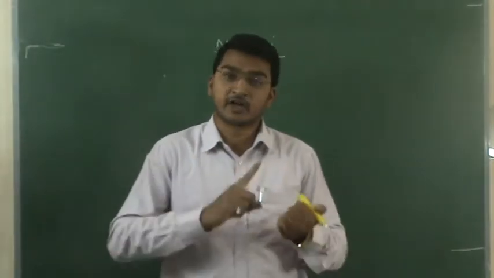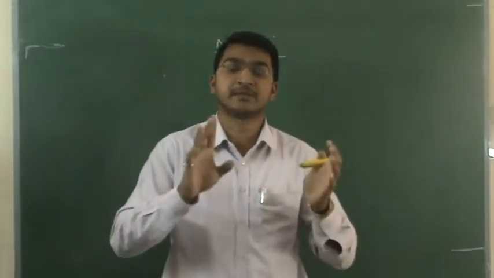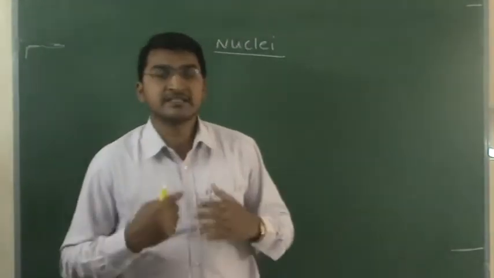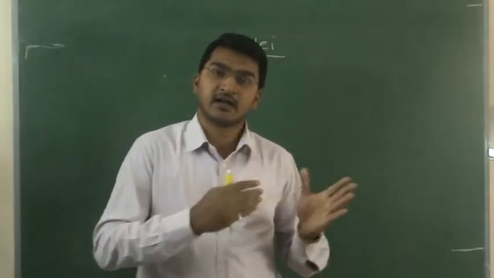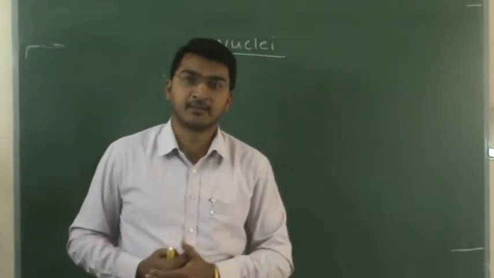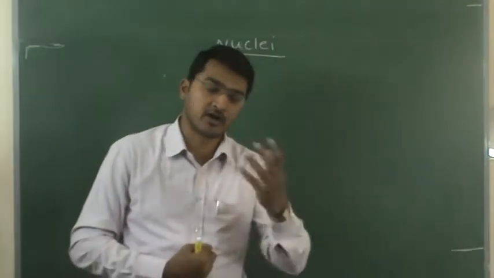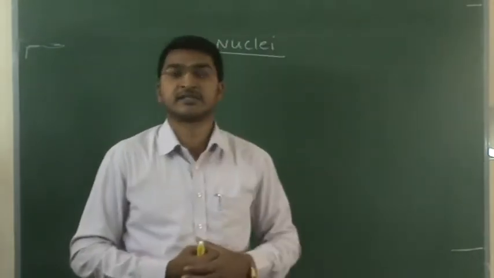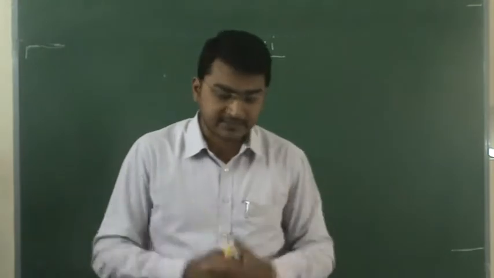The simultaneous continuous emission of alpha, beta, gamma from any substance is called radioactivity. So what is an alpha particle? What is a beta particle? What is a gamma particle? We will see the properties of alpha, beta, gamma, and when an alpha particle comes out from one atom, one nucleus, how we can represent it in equation form, and the beta decay and the gamma decay.